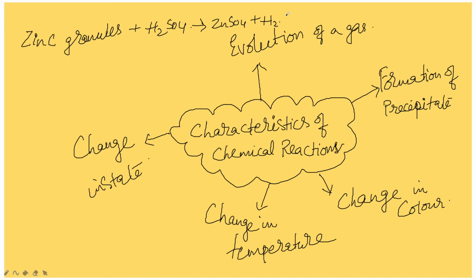Okay, another chemical reaction you can see, sodium carbonate and dilute hydrochloric acid. So here evolution of carbon dioxide gas takes place. Another reaction is sodium carbonate plus dilute hydrochloric acid, HCl.